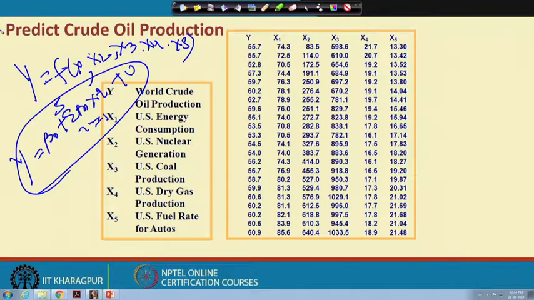So, that means technically we like to see which one is the most important variable to predict the y. So, when we are running the multiple regression, then we will find estimated coefficients, we will find standard errors, we will find the kind of t coefficients. So, let me give an example.